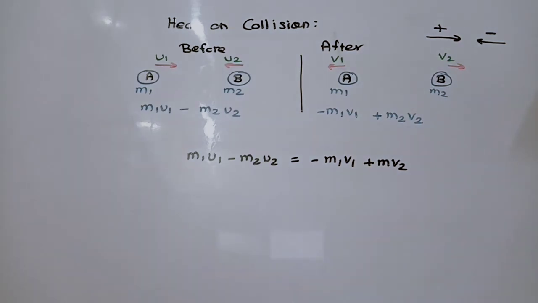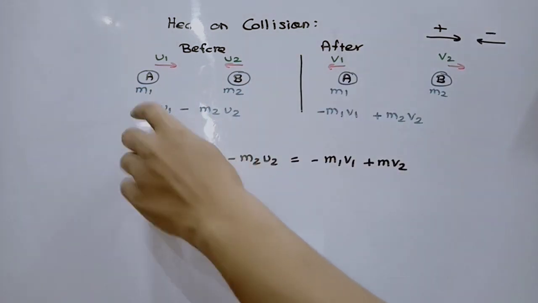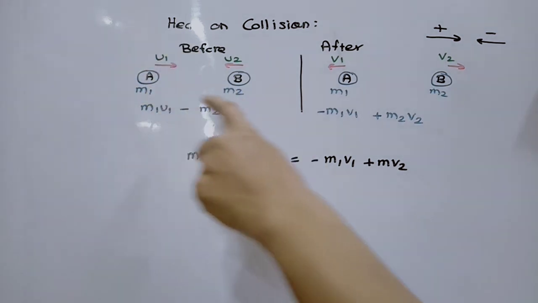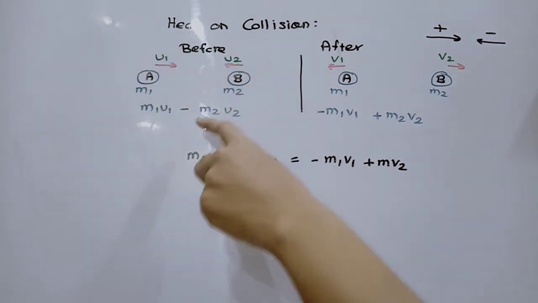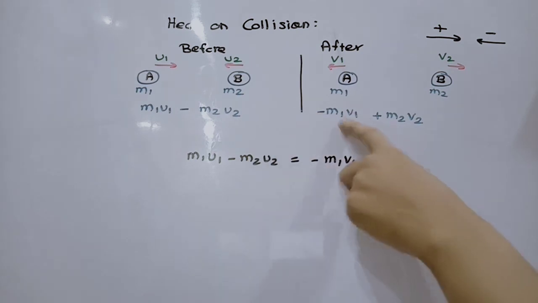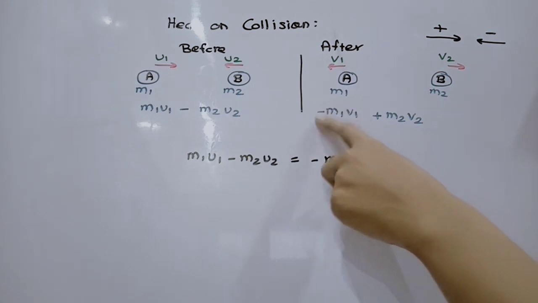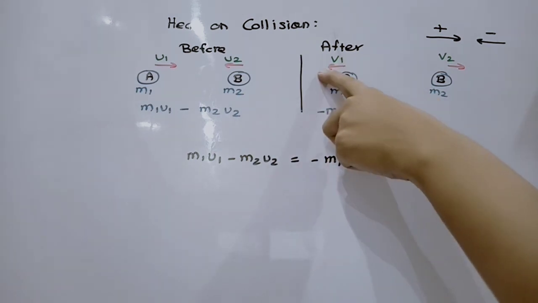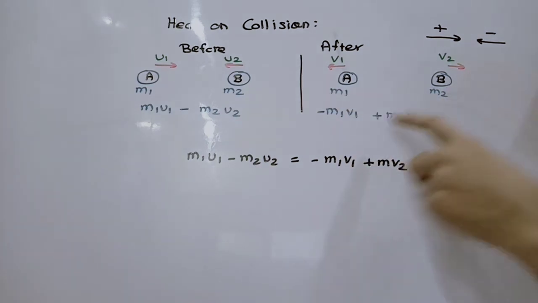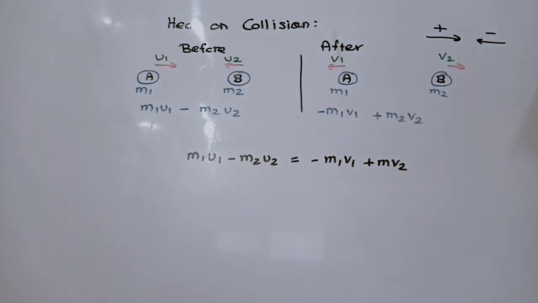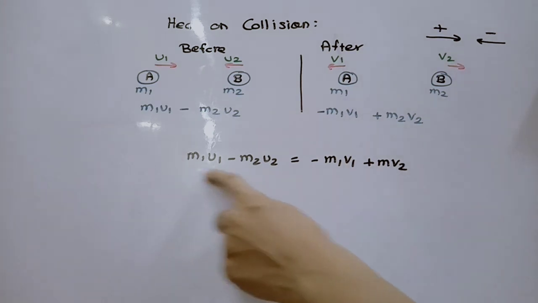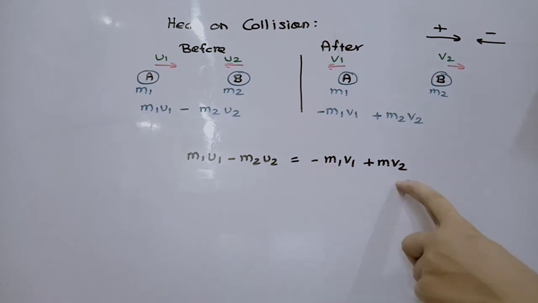We can find the momentum: m1 u1, and this one is moving to the left, so we write negative m2 u2. After collision it would be negative m1 v1, since it moves left, and plus m2 v2. As we have learned in the conservation of momentum, the momentum before and after must be equal.